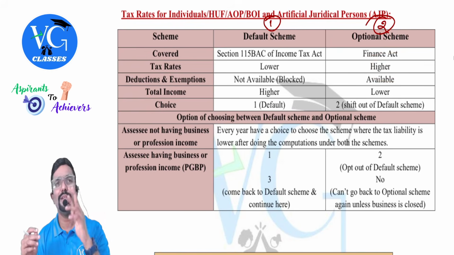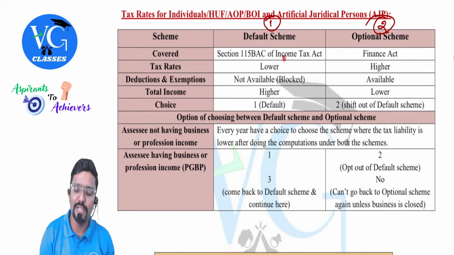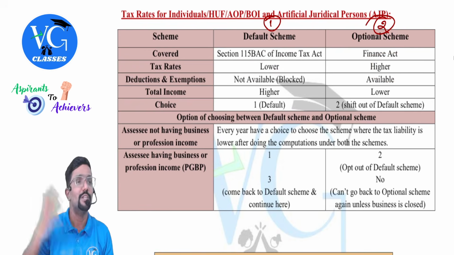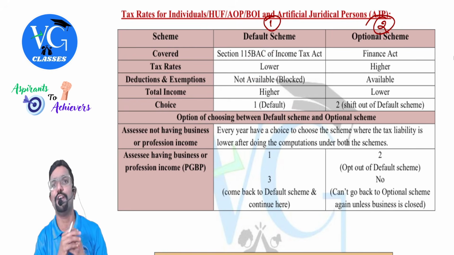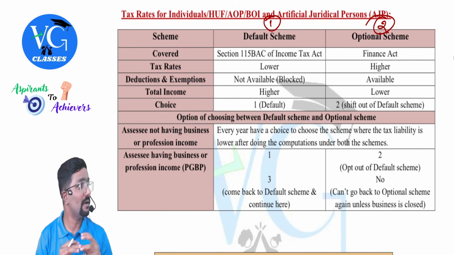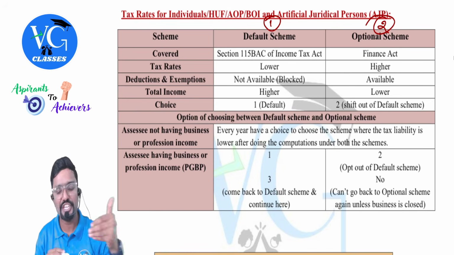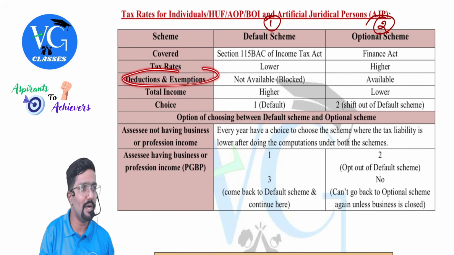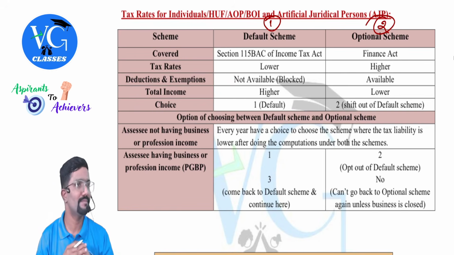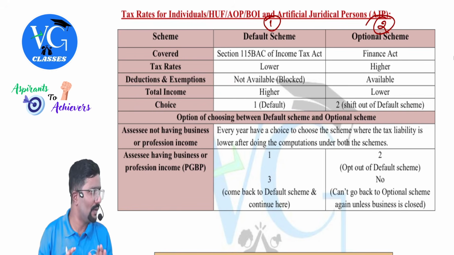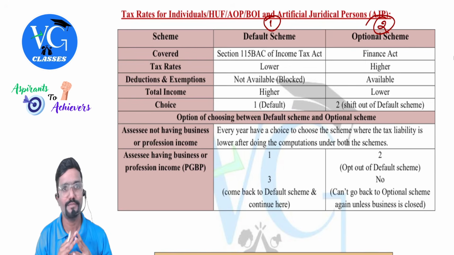Because if common people see this, they will understand only this: oh, tax rates have been reduced. Same way they have told, thank you, we will not give this under the default regime. Clear? Because as professionals, we should know that if these are not available, obviously the total income under default regime will shoot up. Maybe tax might come lower, but still total income will shoot up.